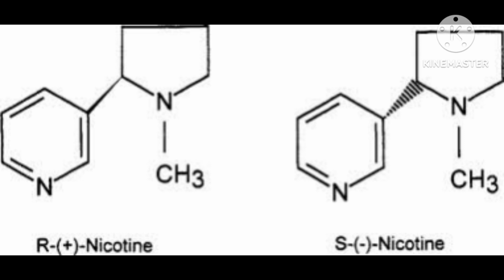Here, other than carbon, at least one other element is present in the ring. That compound is called a heterocyclic compound.